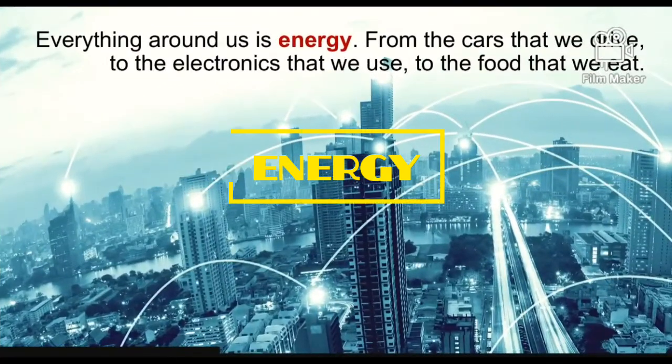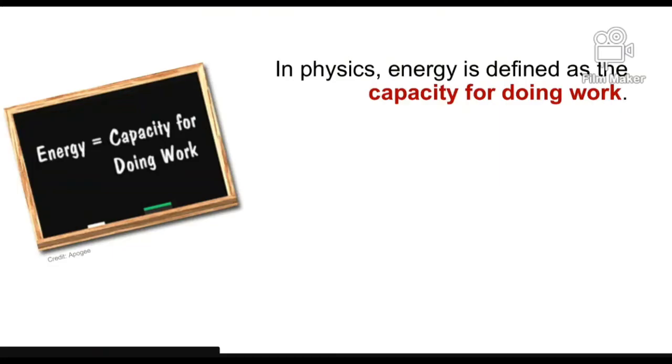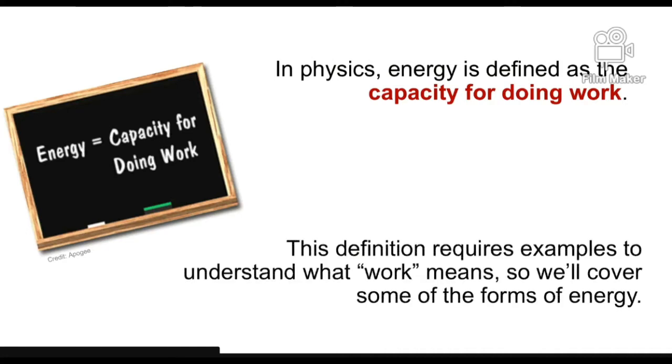Everything around us is energy, from the cars that we drive, to the electronics that we use, to the food that we eat. Everything, literally everything is energy. In physics, energy is defined as the capacity for doing work. This definition requires examples to understand what work means, so we'll cover some of the forms of energy.